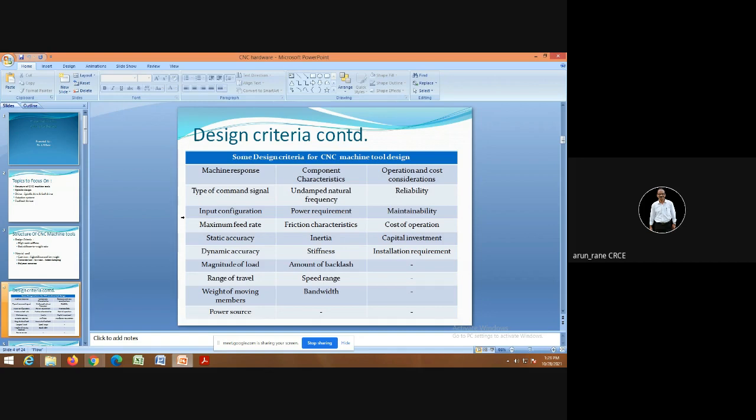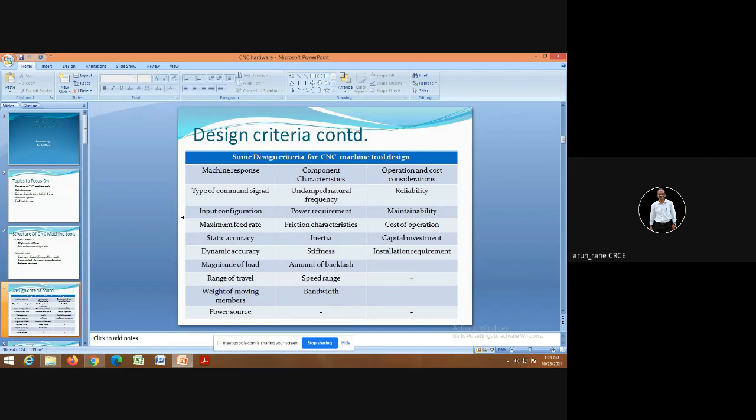So what are some design criteria in terms of machine response, in terms of component characteristics, and in terms of operation and cost considerations?